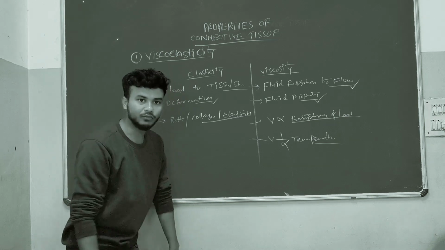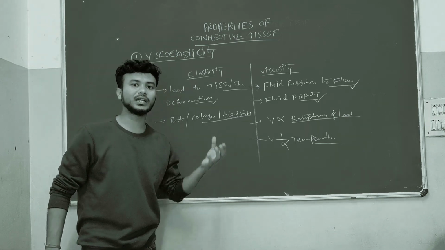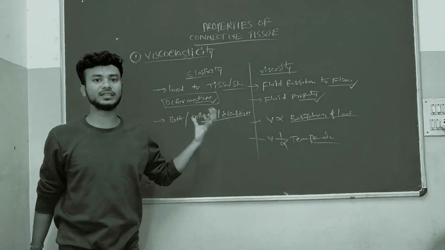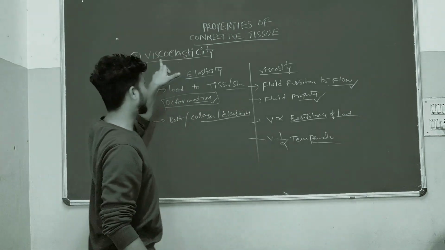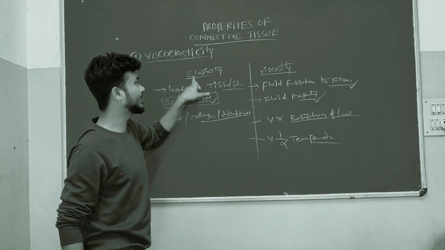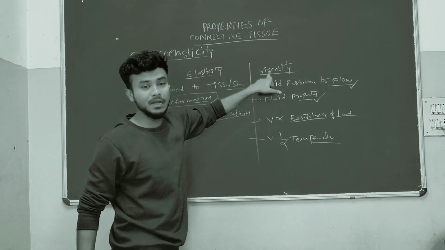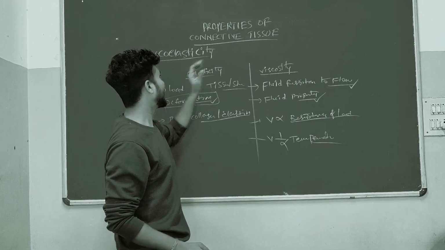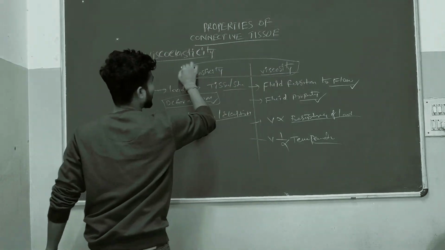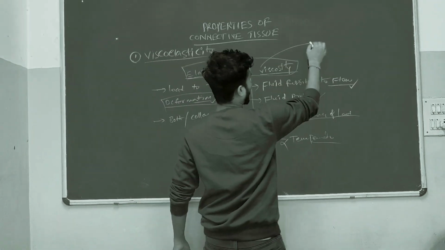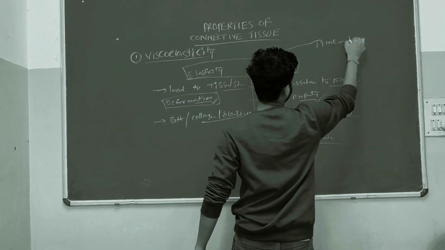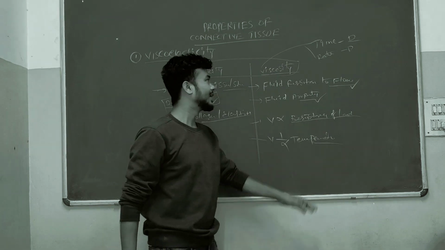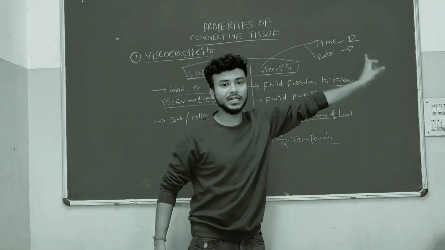So when we apply load to the connective tissue structure, it may deform. When we apply load to viscoelastic materials in our human body, these viscoelastic materials will show time-dependent and rate-dependent properties.